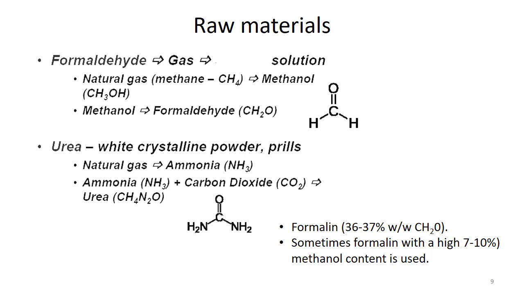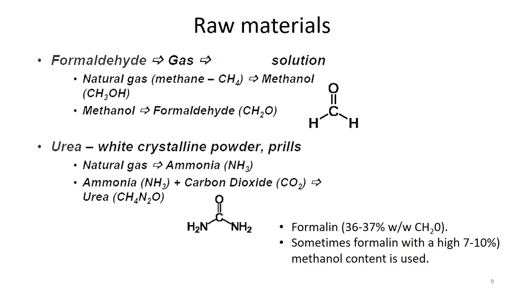As in the case of phenolic resin production, formalin with both high and low methanolic content is used, depending upon the needs of the manufacturer, because the methanolic content is very important. If there is low methanolic content in formalin, its reactivity increases, but it is also less stable and must be used soon after its preparation.